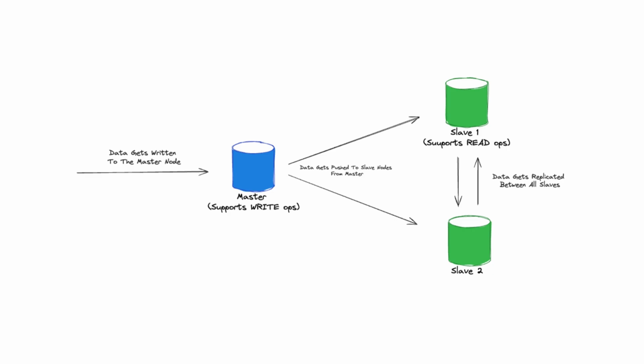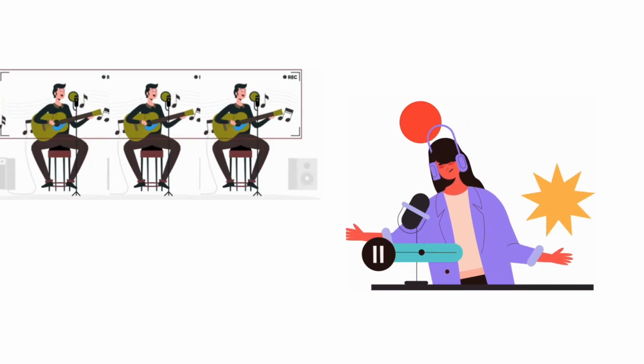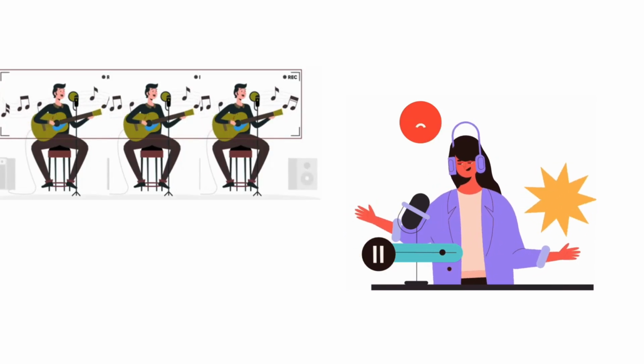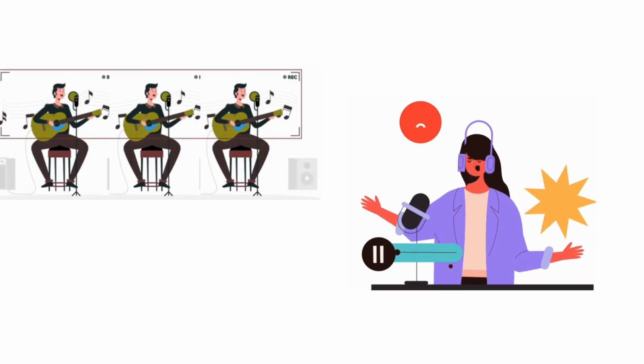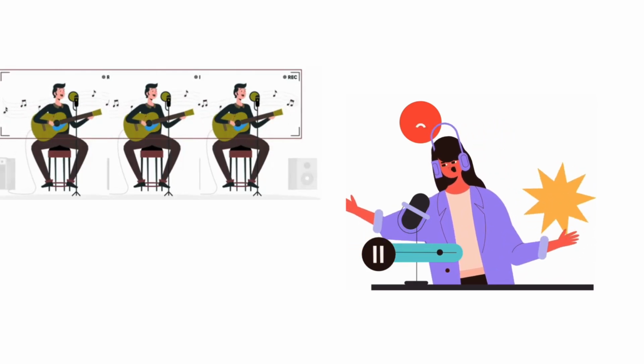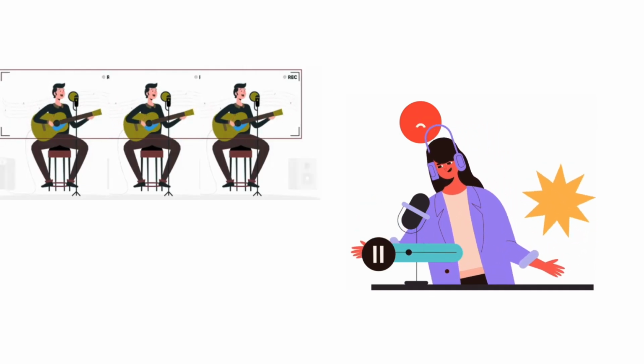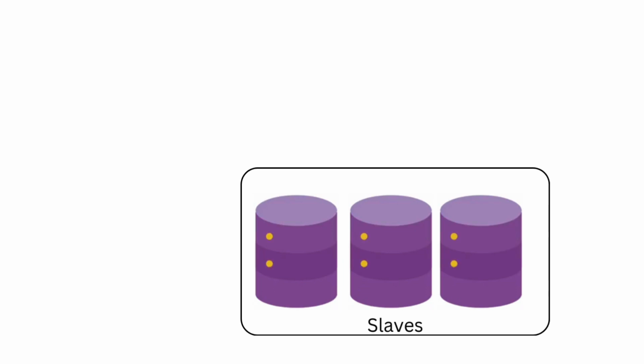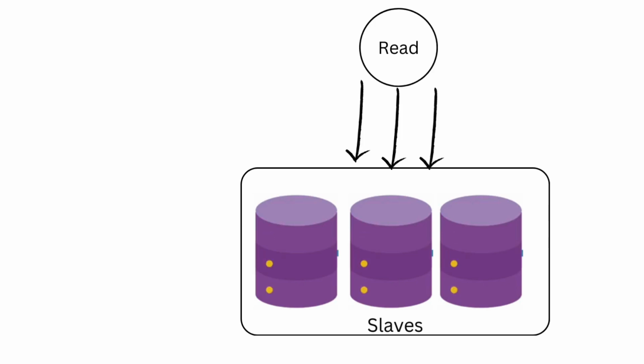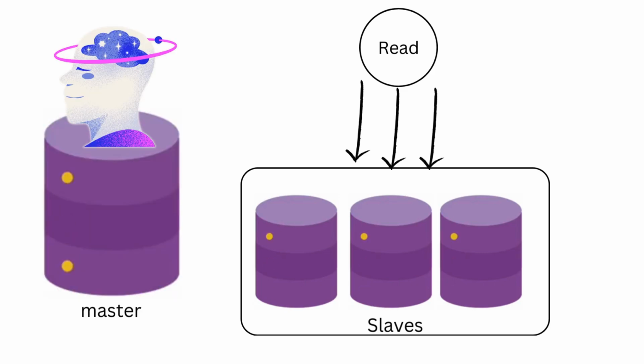So the slaves are like backup singers, perfectly echoing the master's performance. That's a great way to think about it. They keep a mirror image of the data, which is incredibly useful for a few reasons. First, it helps us scale read operations. How so? Since all the slaves have the same data, read requests, like loading user profiles, can be distributed across them, taking the pressure off the master database.